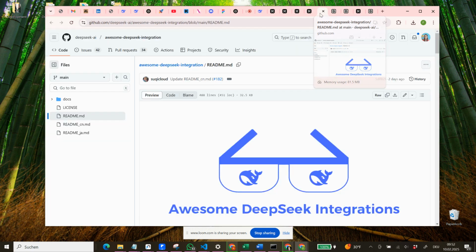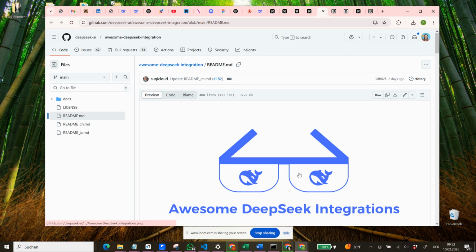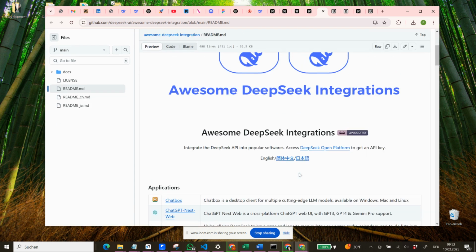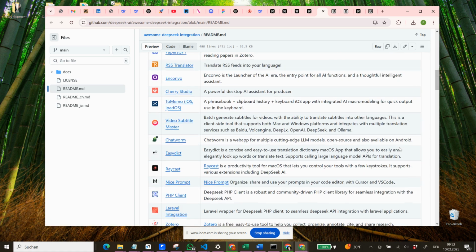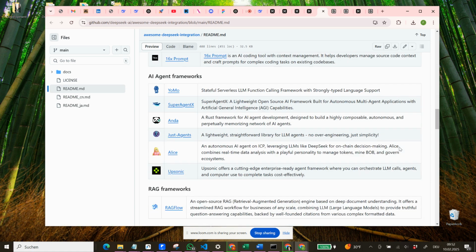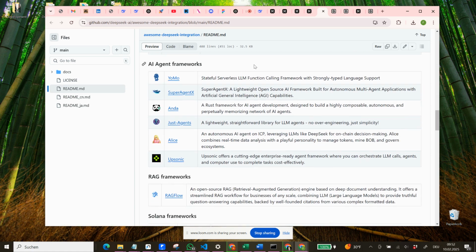So for the DeepSeek one, I wanted to use the DeepSeek API. So I created the DeepSeek API. And what I saw here was DeepSeek AI. They're mentioning several awesome DeepSeek integrations, how they call it. And if you go down to the applications, at some point we go to AI agent frameworks, and we can see that there are several AI agent frameworks that they are suggesting.